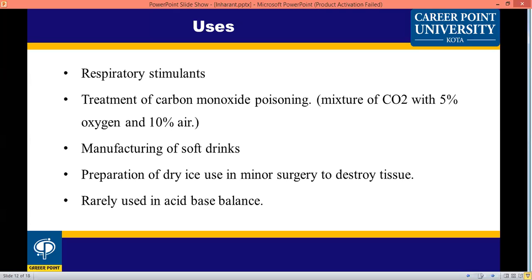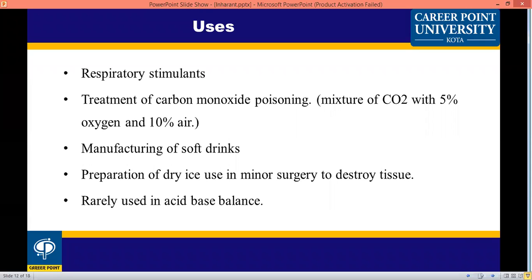A person is poisoned with carbon monoxide. Pollution produces carbon monoxide. They are given a mixture of carbon dioxide with 5% oxygen and air, for use in treatment of carbon monoxide poisoning.